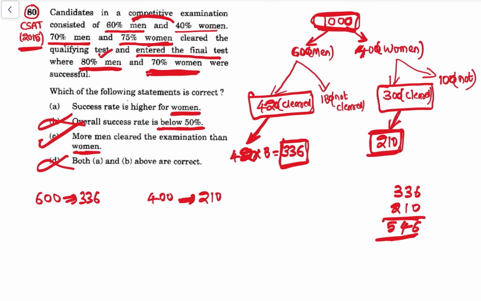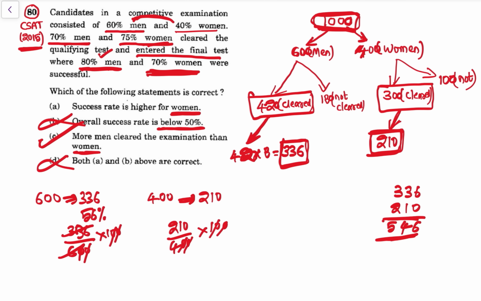If we want to find out the success rate, that is what, 336 are successful out of 600 into 100. Then 210 are successful out of 400 into 100, see, the zeros cancel. See, 336 by 6, if we cancel it, it is 56% success rate.